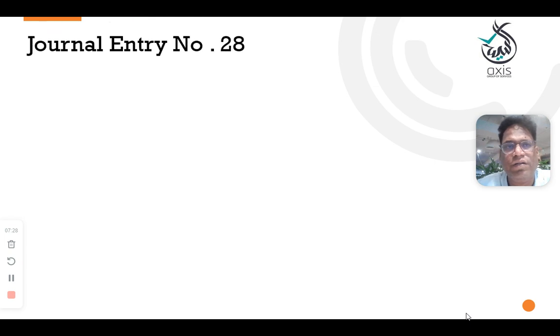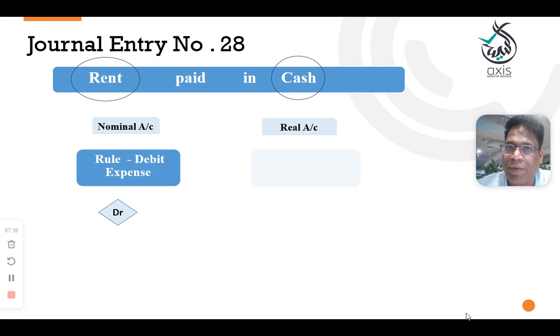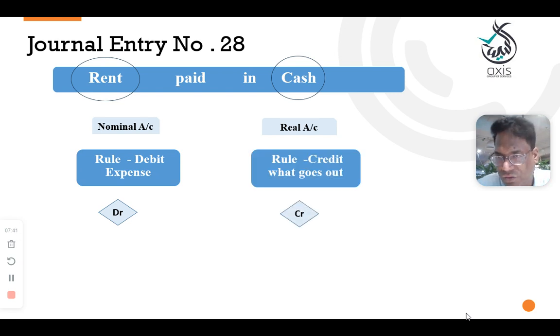Next transaction is entry number 28, rent paid in cash. Rent is the name of the expenditure. You paid means your expenditure. Cash is a real account. You paid means cash is going out, so you need to credit.